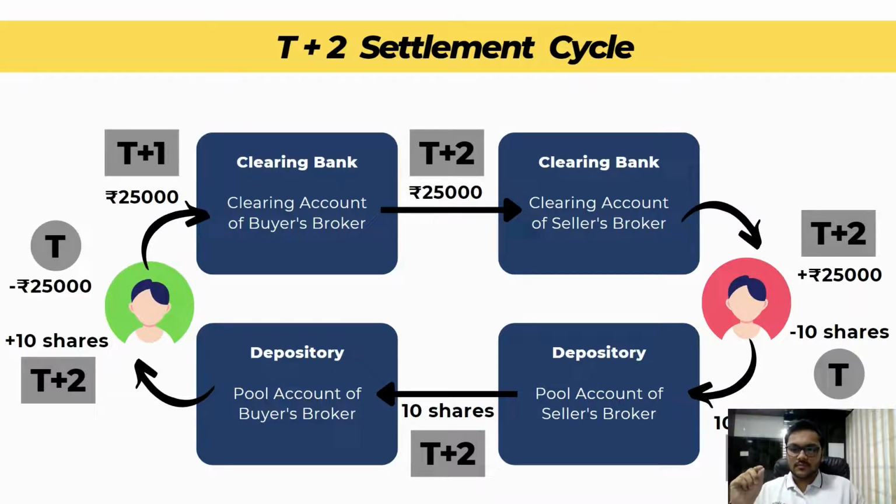On the T day, 25,000 rupees was deducted from the buyer's account and 10 shares were deducted from the seller's account. The next day, that is T+1, this 25,000 rupees will go to something known as a clearing account.